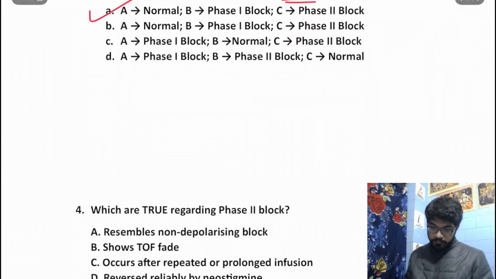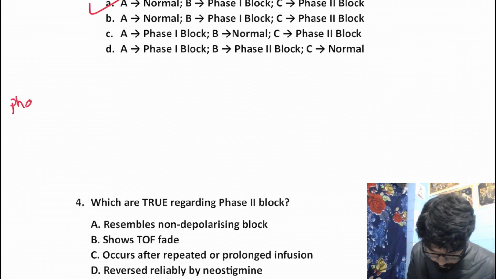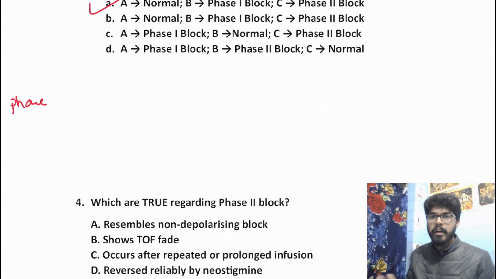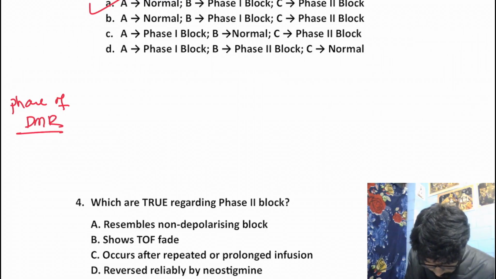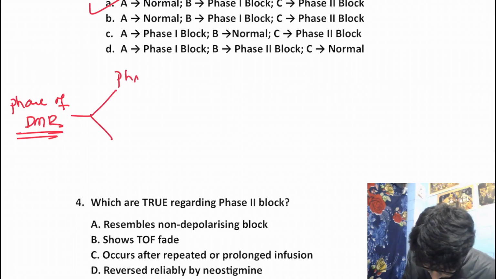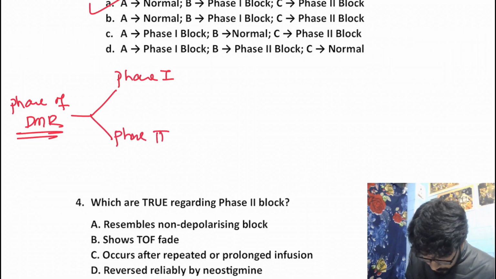But let's have a look into the details of phase 1 and phase 2, because this is the most important thing that we need to know. Everything else in this chapter is more or less factual. So the phases of DMR: you all know that DMRs have two phases, phase 1 and phase 2.